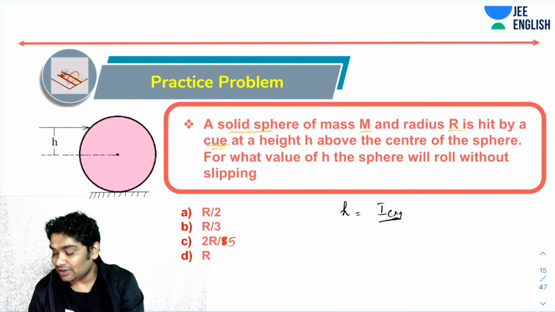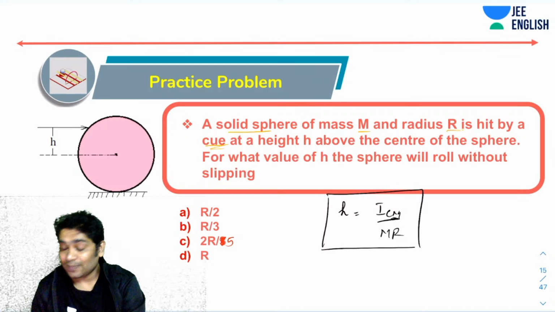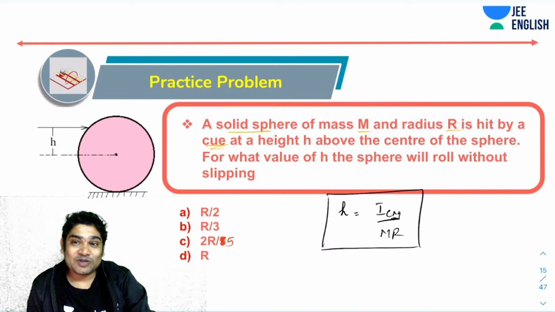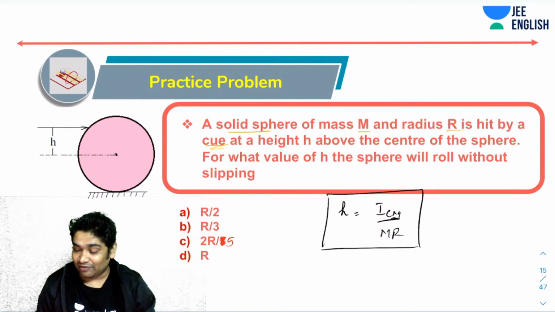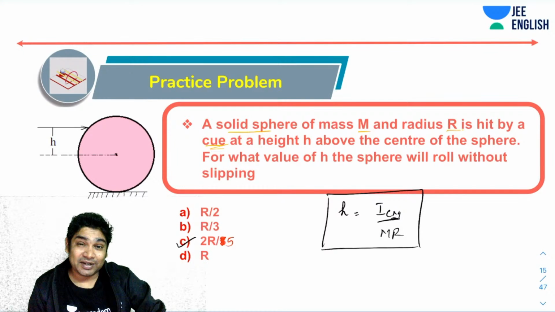This is a general result that you can remember for any kind of shape. Because we have a solid sphere, for a solid sphere the ICM is 2 by 5 MR squared. So the answer would be 2 by 5 R. Now you can even find the answers for any object.